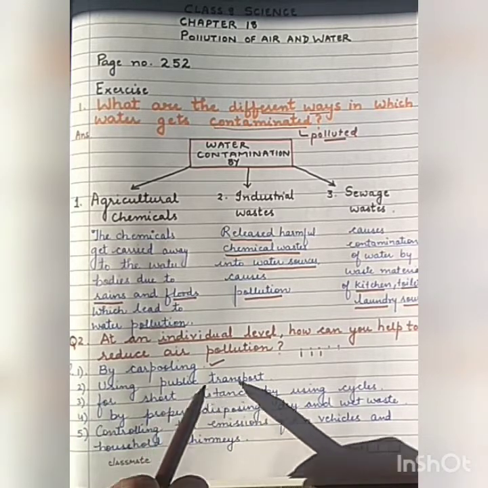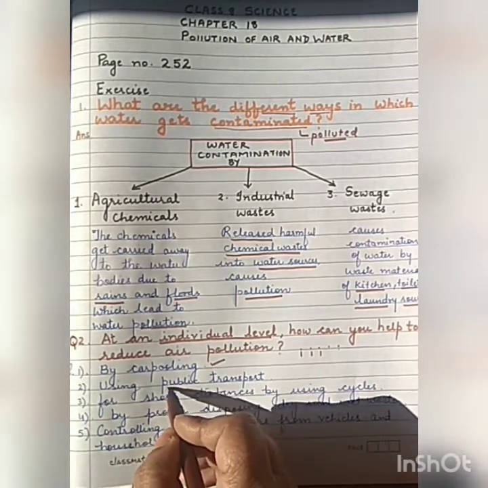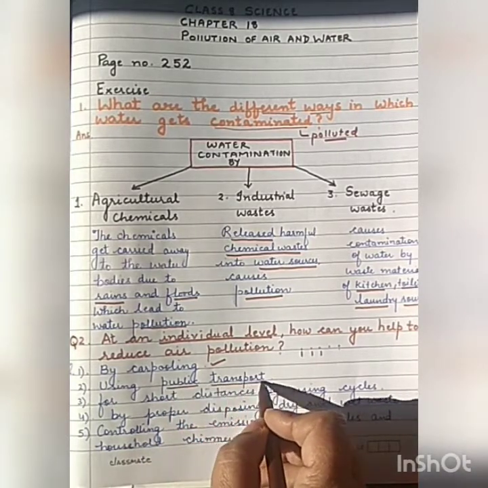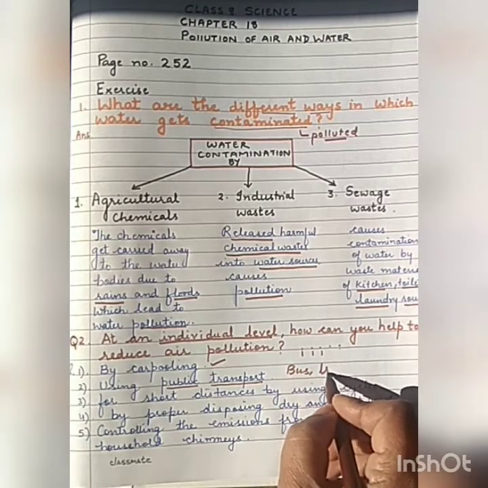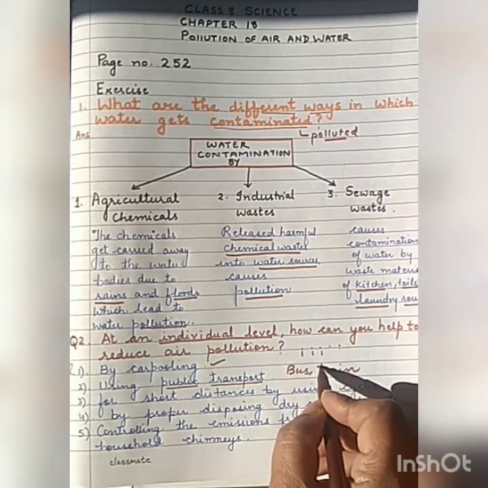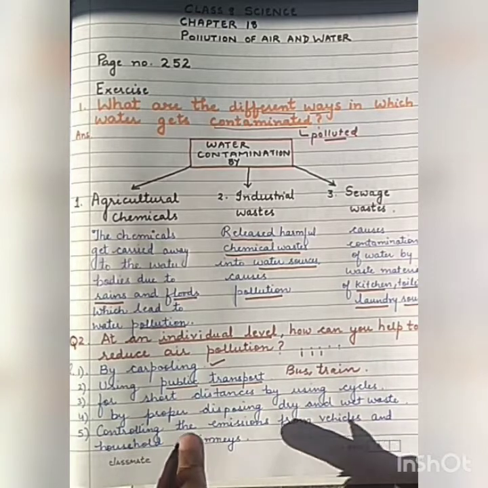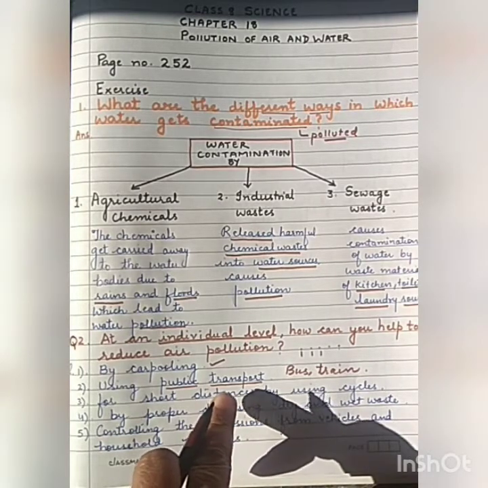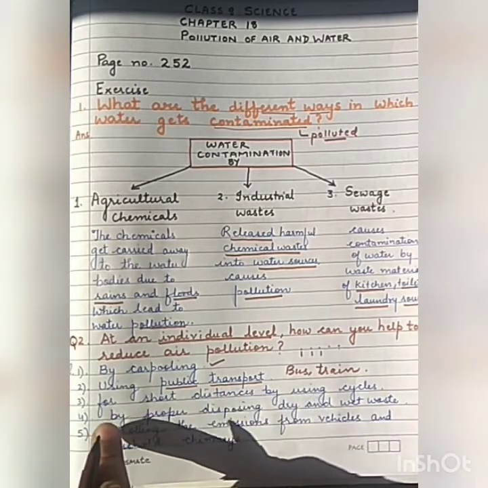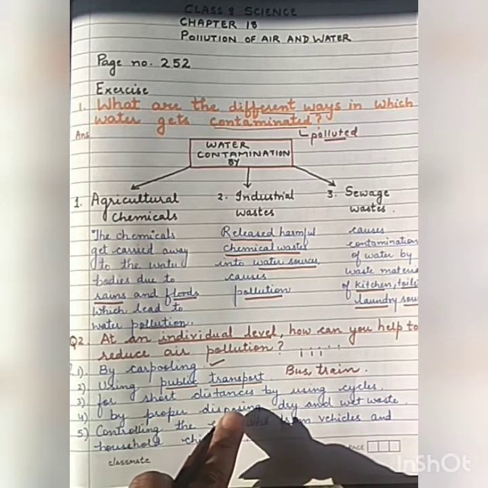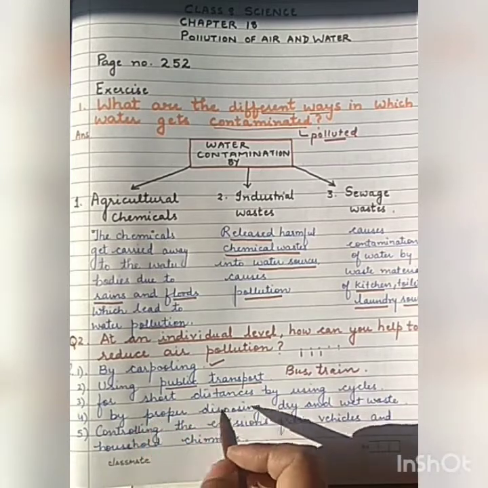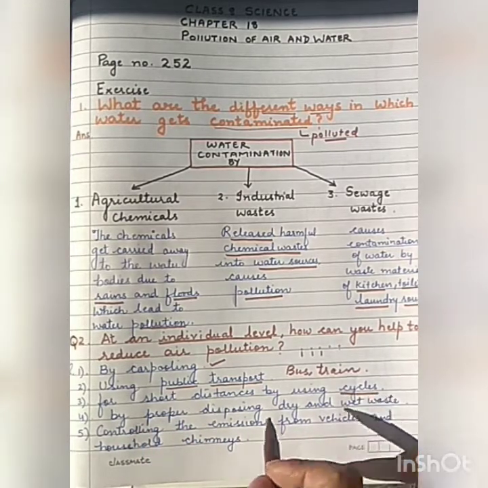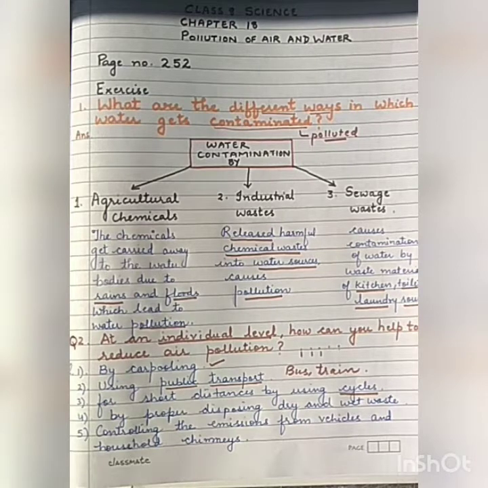Second is using public transport. Now what do you mean by public transport? Public transport means bus, train. You can use this transport in order to reduce air pollution. Now third point is for short distances, using cycles. For short distances you can use cycles, and cycles are the best source which minimize the air pollution.